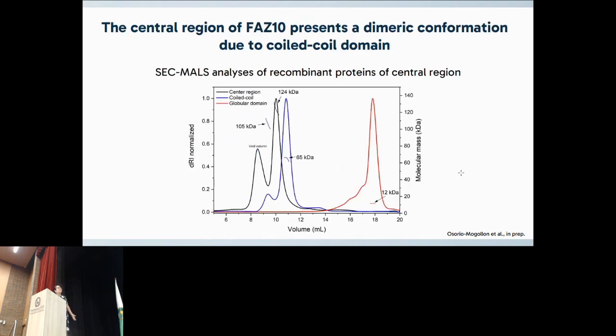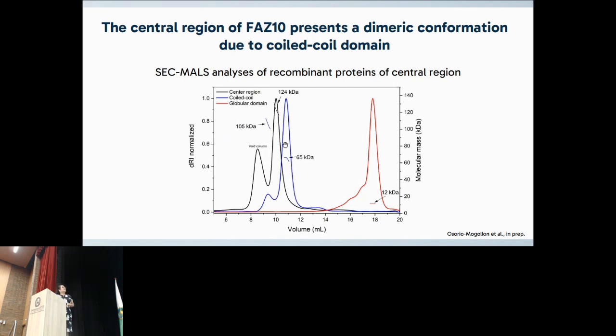So we performed SEC-MALS analysis to know if the central region is a dimer. We can see here in black the central region with two peaks. The void column, the molecular aggregates, is characteristic of the sample. And this peak with 244 kilodaltons corresponds to a dimer population of the central region.